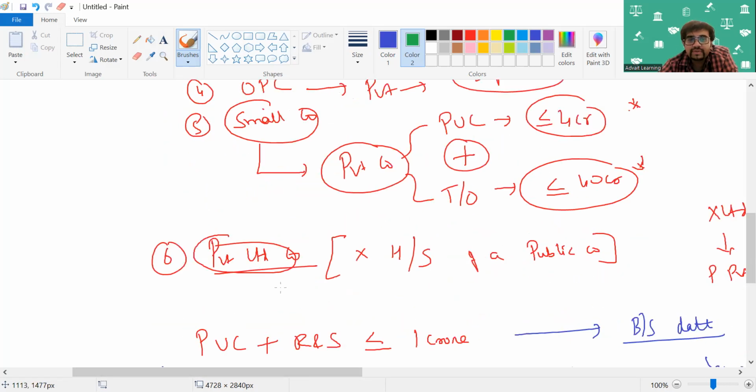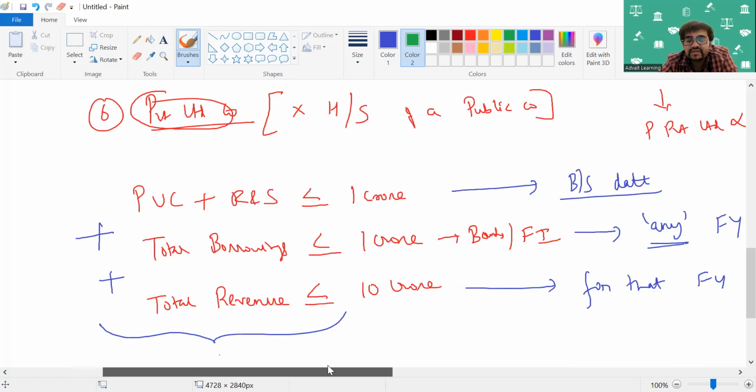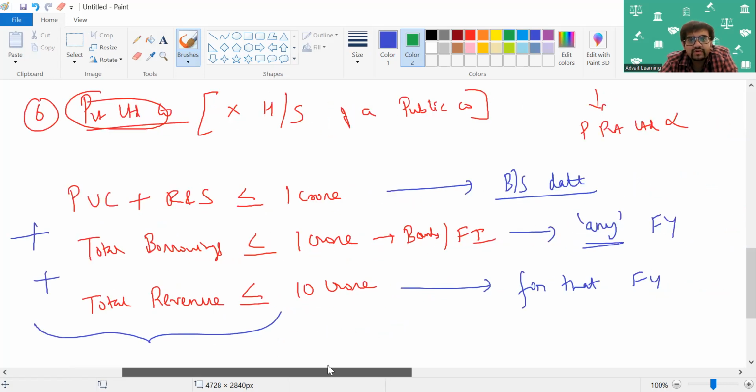Plus, it will not apply to a private limited company which is a standalone private limited company. All the three conditions must be satisfied. Paid up capital and reserves and surplus should be less than or equal to 1 CR on the balance sheet date, total borrowing should be less than or equal to 1 CR from banks and financial institutions at any time in the financial year, and total revenue should be less than or equal to 10 CR for that financial year. Only then will CARO not apply. Even if one condition is breached, CARO will apply. This is the revision, my dear friends.